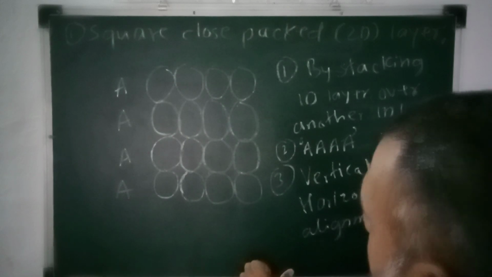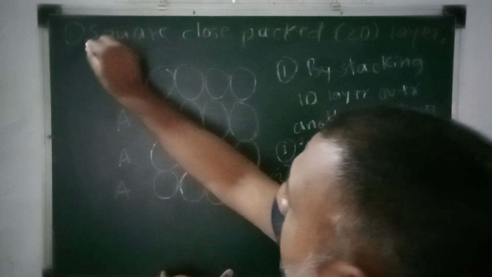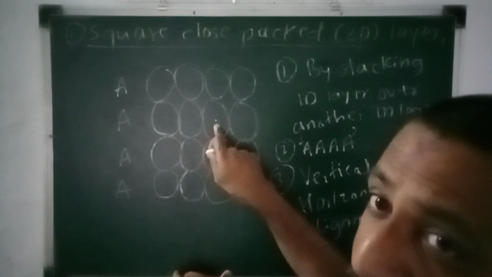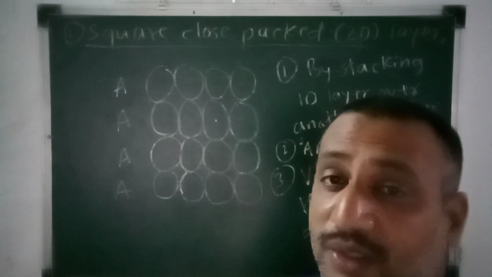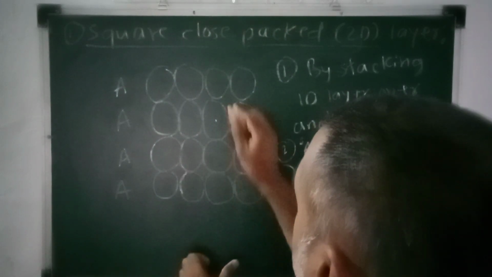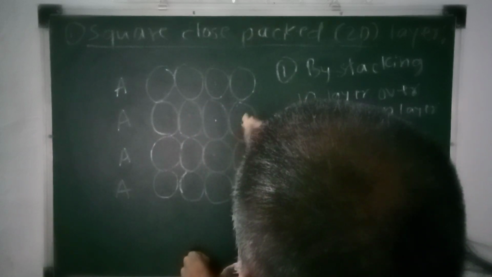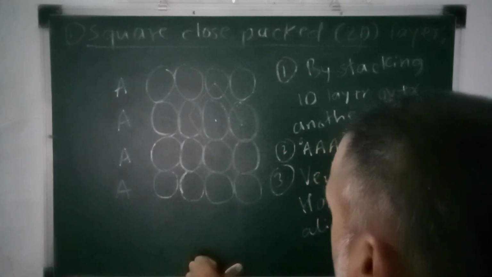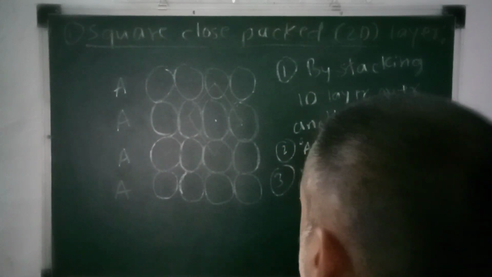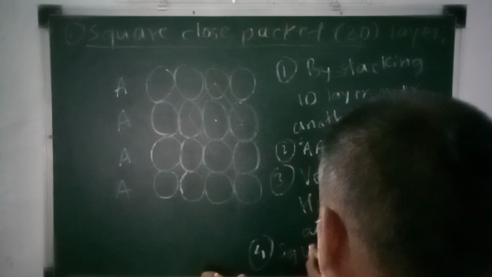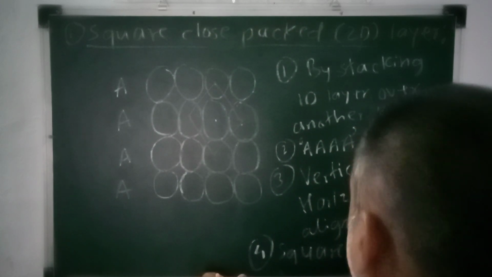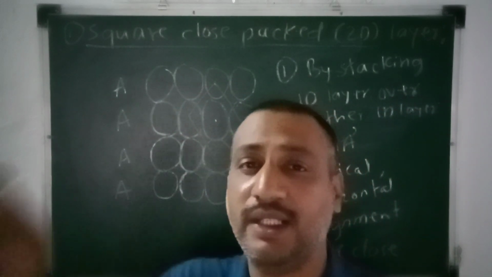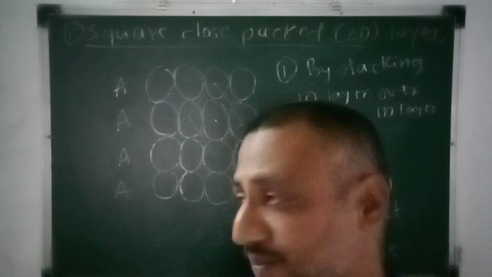Besides this, the question is why it is called a square close packed structure. For example, if I am considering this particle, it is in contact with four more particles, as you are seeing, 1, 2, 3 and 4. When we join these neighboring constituents, we get a square. So that's why we call it a square close packed structure. And it is applicable to all the constituents. Each constituent is in contact with 4 more constituents.